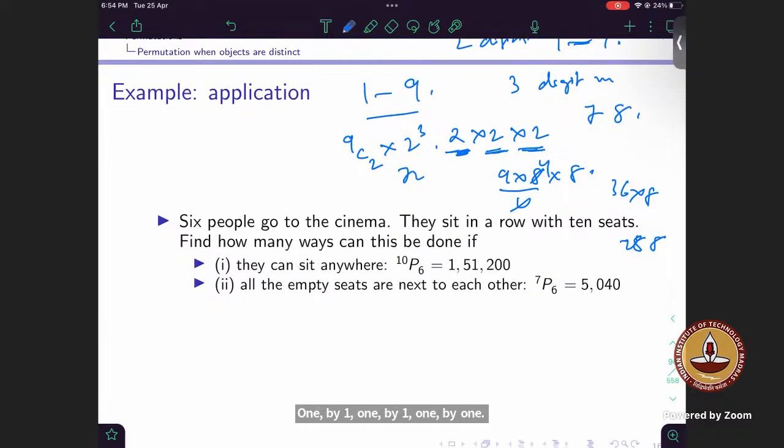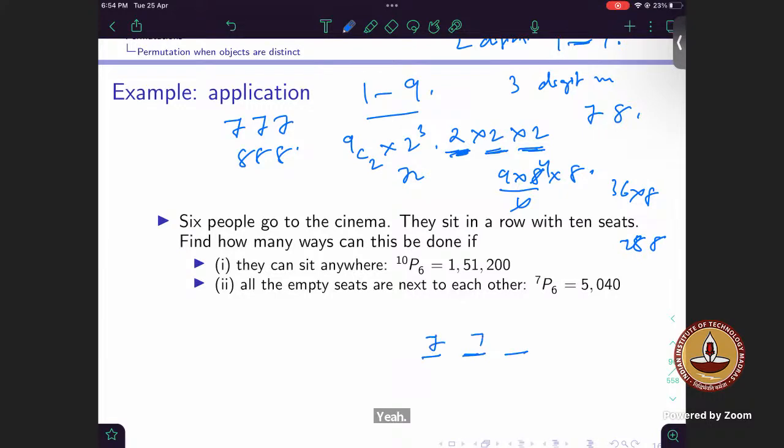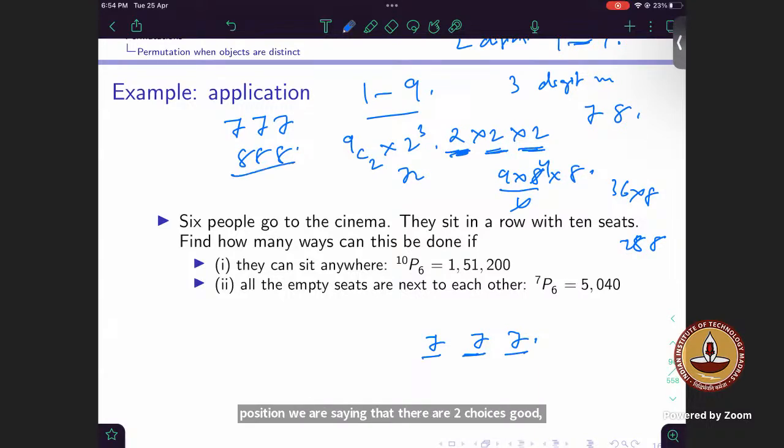Out of those 8 cases, there will be 2 cases where all 3 digits will be the same, that is 777 and 888. We don't need those. These two we are overcounting, because for each position we are saying there are 2 choices: this place can have 7, this place also 7, this place also 7, right? So that is also possible, and we will be overcounting.